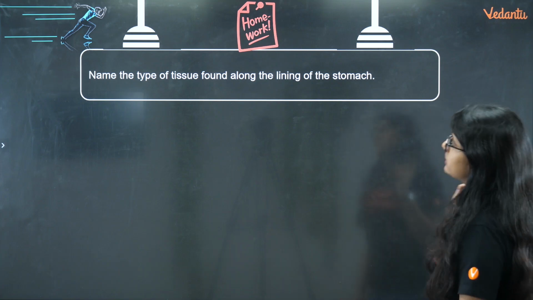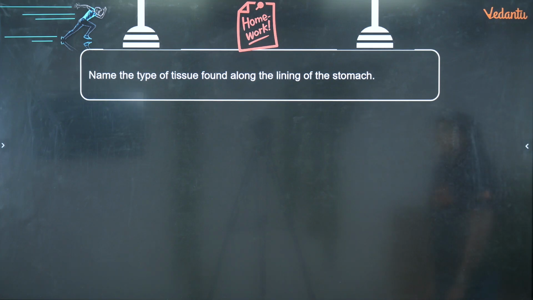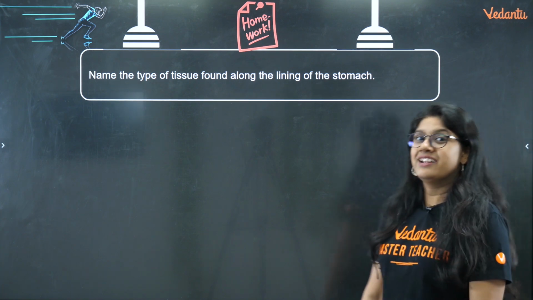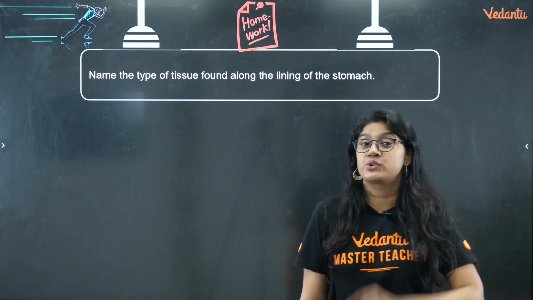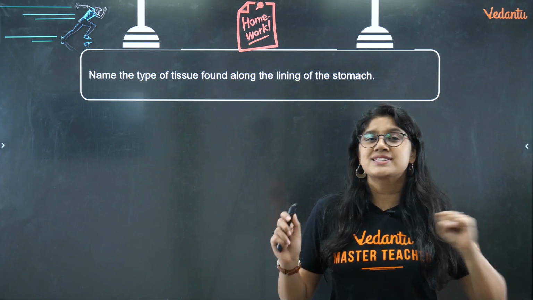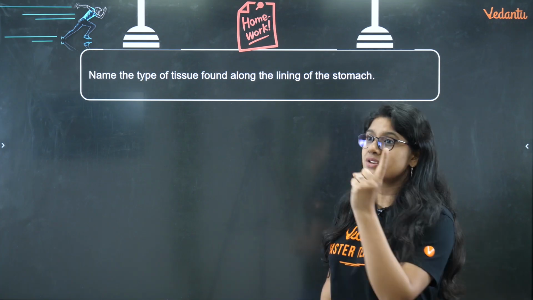Now today's homework question, everyone. Name the type of tissue found along the lining of the stomach. Okay, a difficult question. You have to do some research and write. So I will be waiting for your answers, right? And your name will be there on the screen.